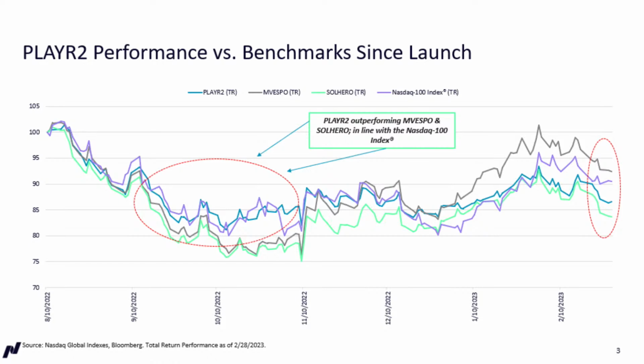And I will say that these two competitor indexes are not an apples to apples comparison, because like I said, this particular index is very niche, in that it's only looking at those developers and publishers. So when we look back at performance through the end of February, the index is down cumulatively about 13%, and is outpacing Soul Hero, which is down 16%. So we are seeing that outperformance there.